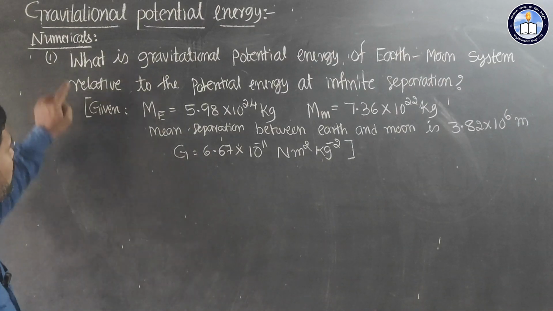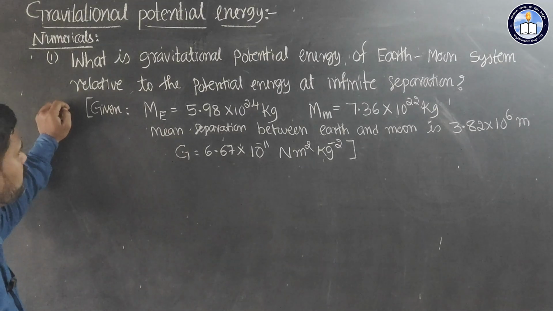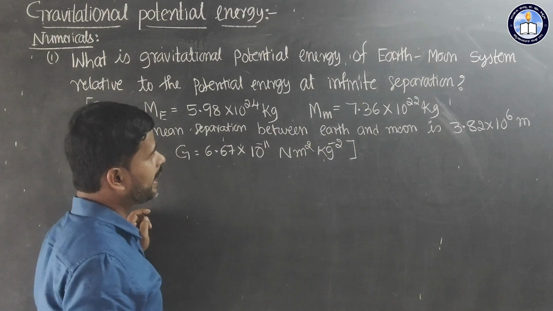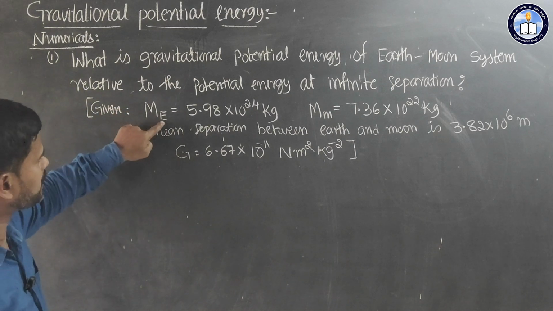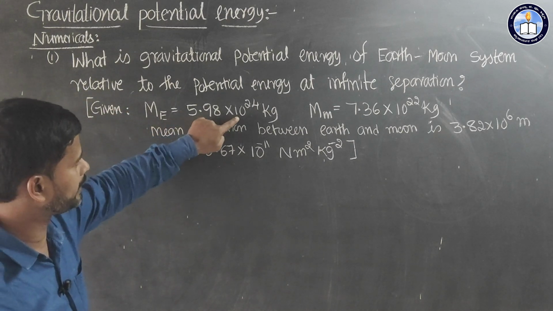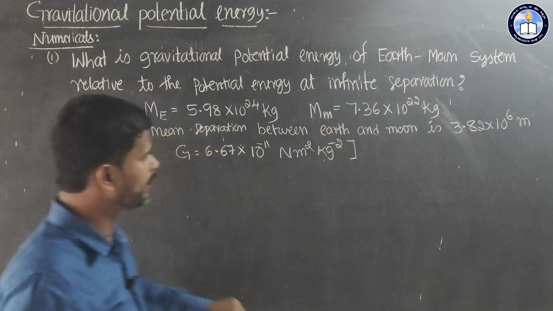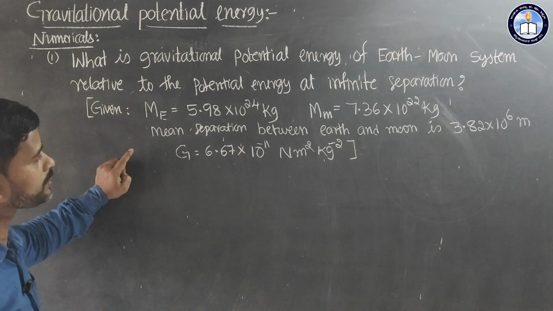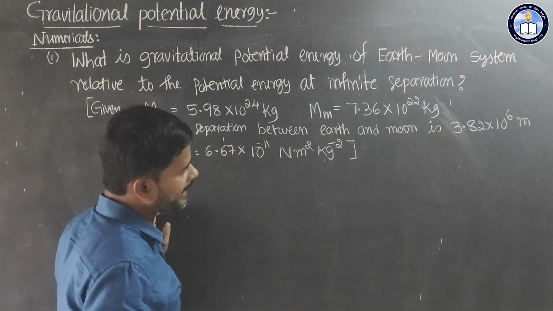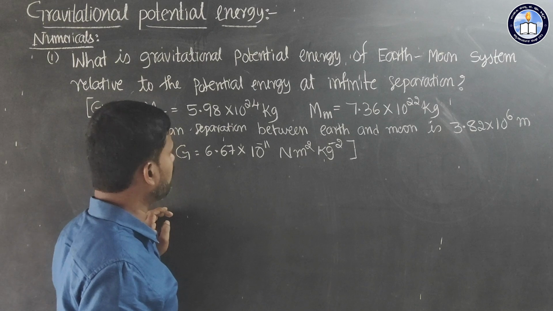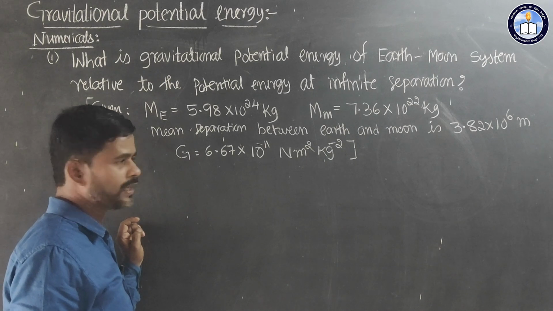First problem: what is the gravitational potential energy of the Earth-Moon system relative to the potential energy at infinite separation? Given the mass of the Earth is 5.98 × 10^24 kg, the mass of the Moon is 7.36 × 10^22 kg, the mean separation between the Earth and Moon is 3.82 × 10^6 m, and the gravitational constant is 6.67 × 10^-11 N m²/kg².